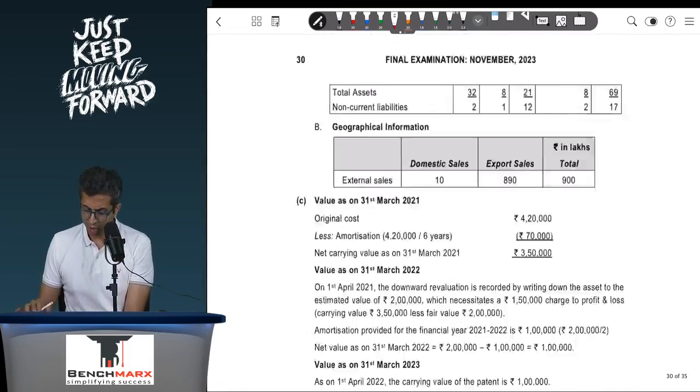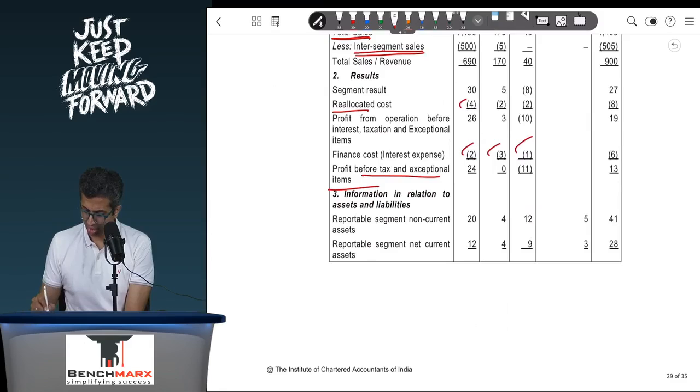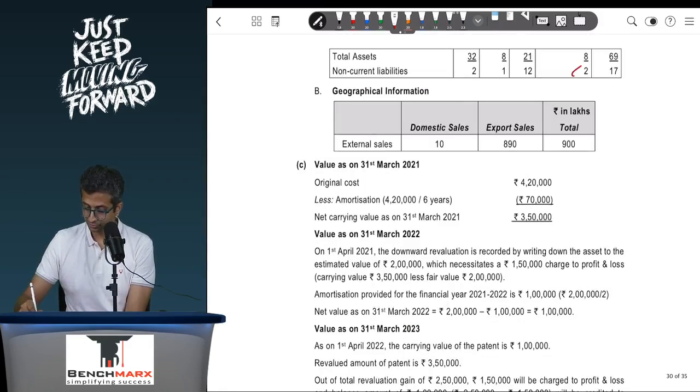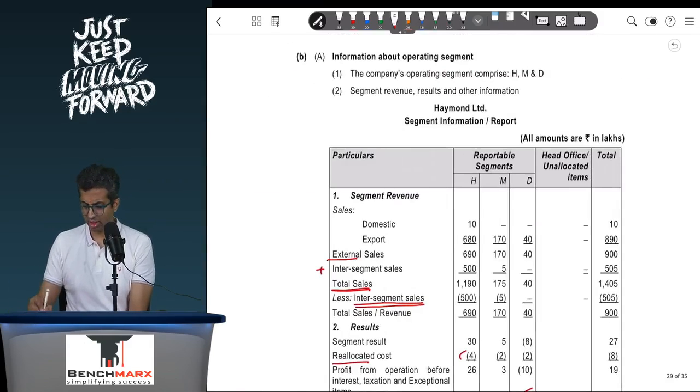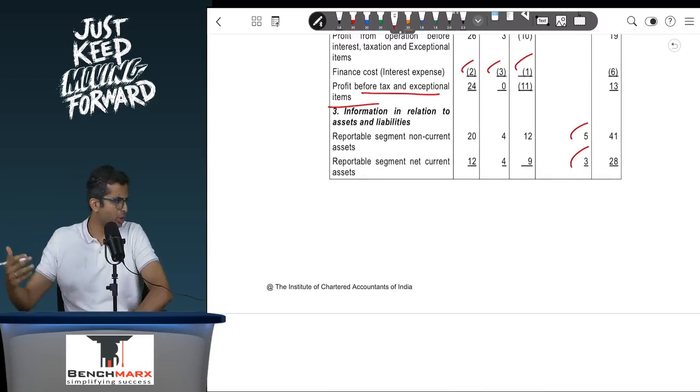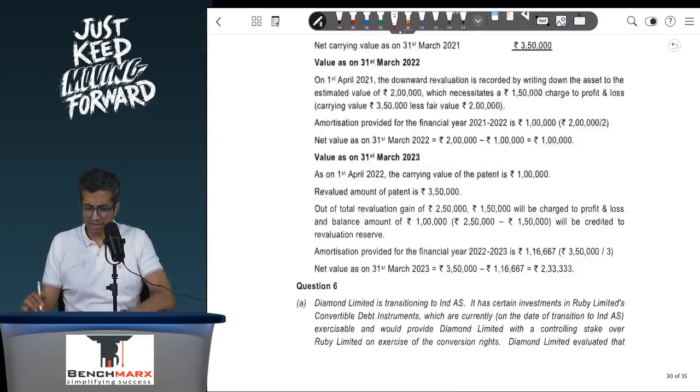So if you go to see over here, you will have reportable and then 5, 3 and 2 to be shown as a part of your head office or unallocated items. You can show that separately as a separate column, or even you can put a separate row showing unallocated as well. That's fine. So this is just a presentation.